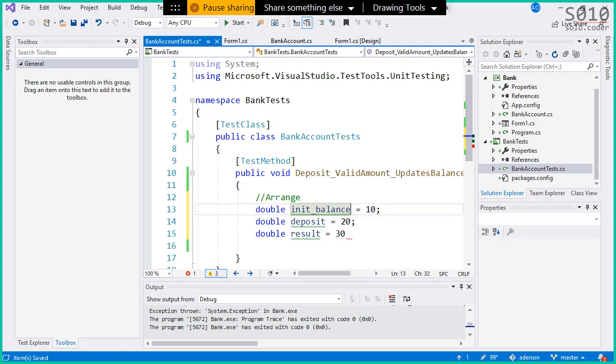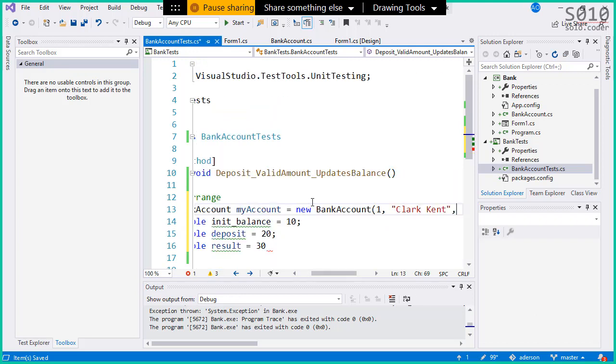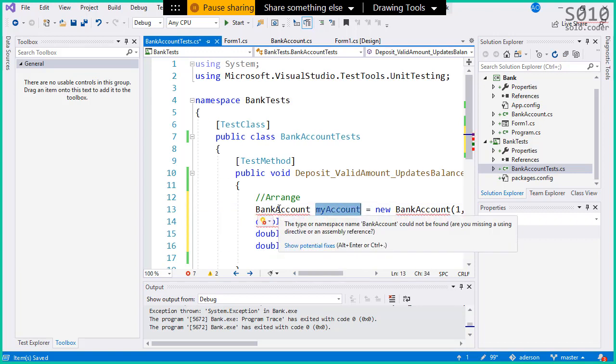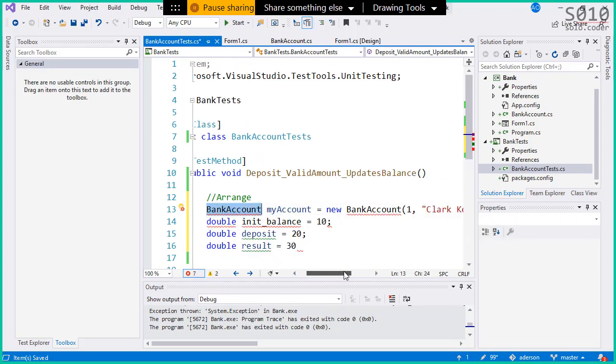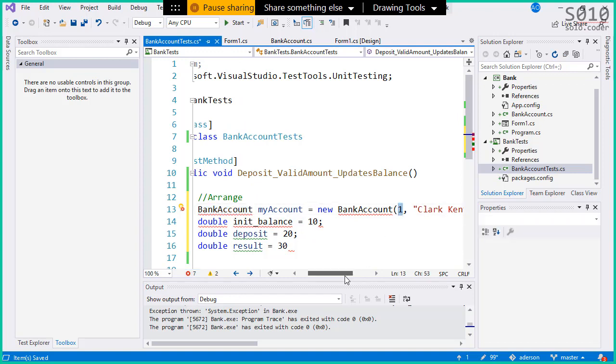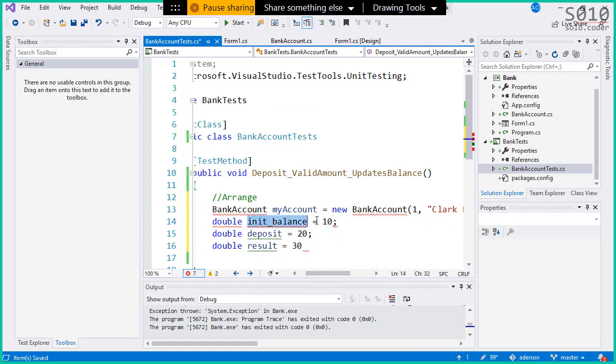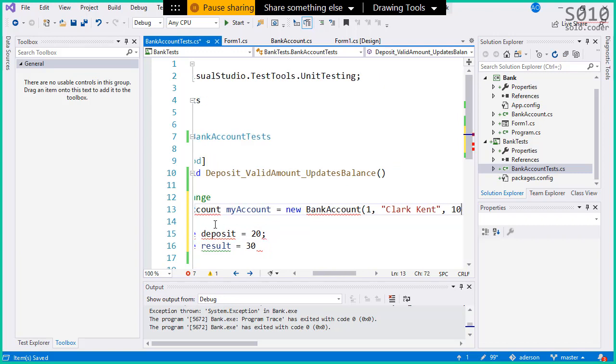So I'm going to declare an account, my account, from bank account. It's a new account. Account number, I'm going to set to 1. Clark Kent is the name of the customer. Instead of having initial balance as 10 like this, Fabio, I'm going to have this here. I'm going to put 10 here.